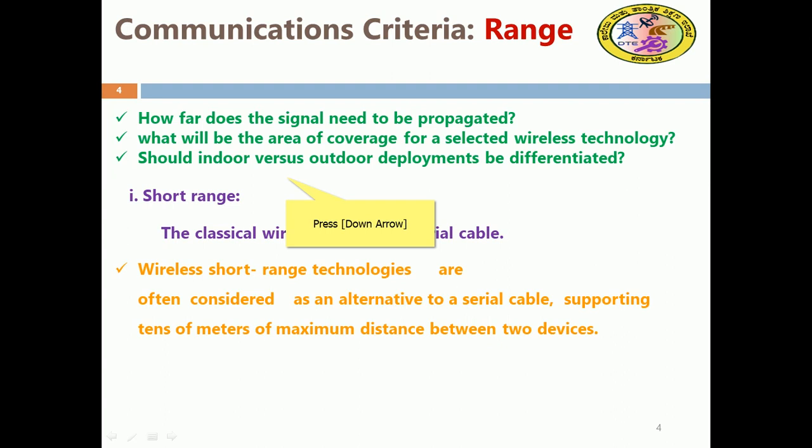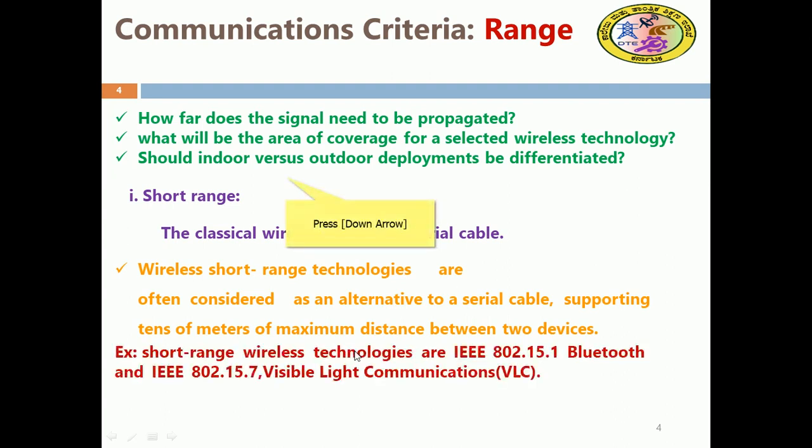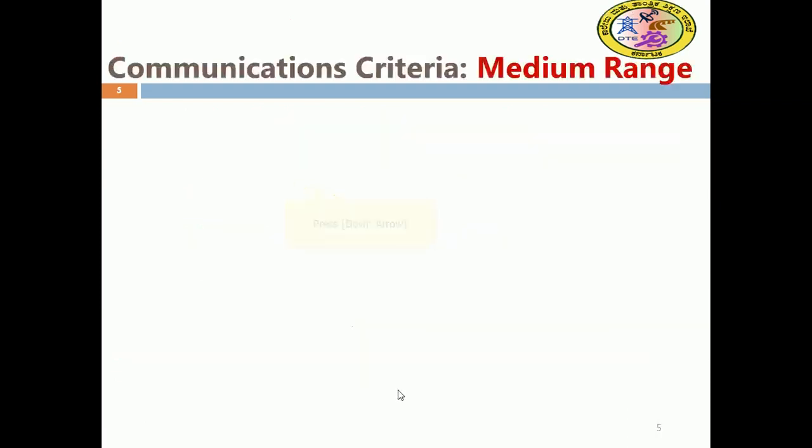For example, short range wireless technologies are IEEE 802.15.1, that is Bluetooth, and 802.15.7, that is visible light communication. These are the popular technologies through which they can connect these smart devices. The range will be very small, in terms of tens of meters: 20 meters, 30 meters, 40 meters, and so on.